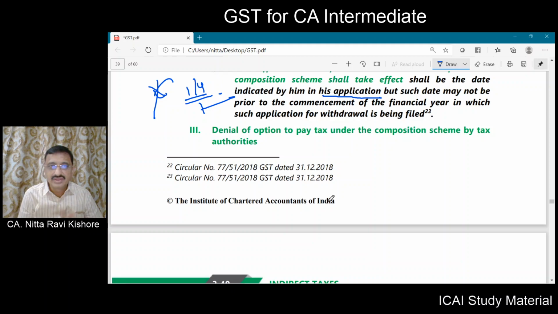However, the tax authority has found out that this fellow is not at all eligible for the composition scheme, either from the beginning or maybe after the beginning, after passing of certain time on a particular date, he has contravened one of the provisions, and from that date he is not eligible for the composition scheme. Who has found out that? That has been found out by the tax authority.